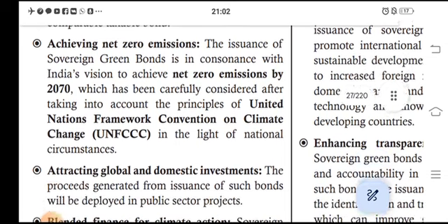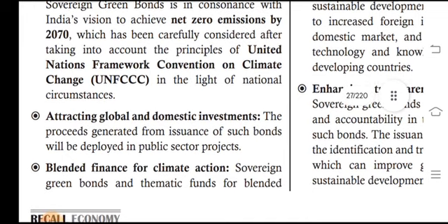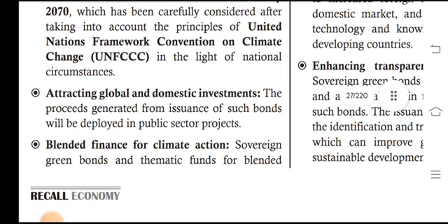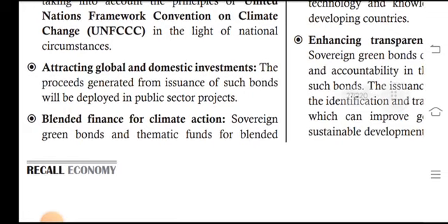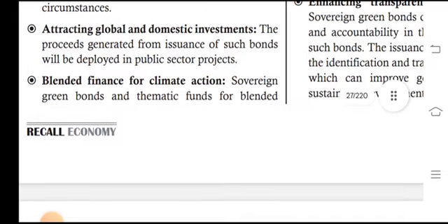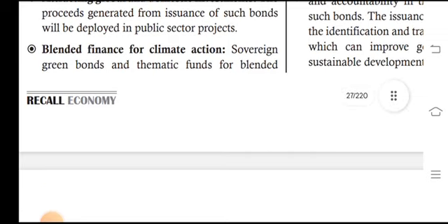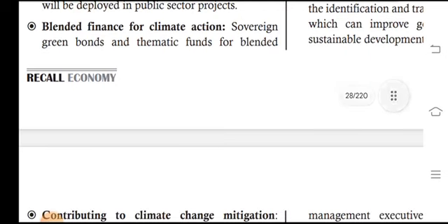is in consonance with India's vision to achieve net zero emissions by 2070, which has been carefully considered after taking into account the principles of the United Nations Framework Convention on Climate Change, UNFCCC, and in the light of national circumstances. It attracts global and domestic investment, and the proceeds generated from the issuance of such bonds will be deployed in public sector projects, blended finance for climate action, and sovereign green bonds and thematic funds